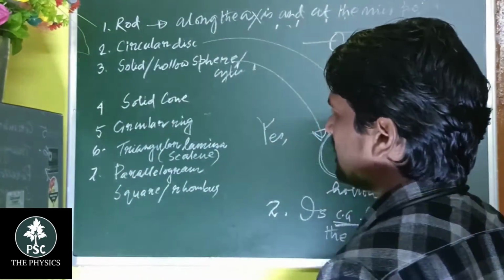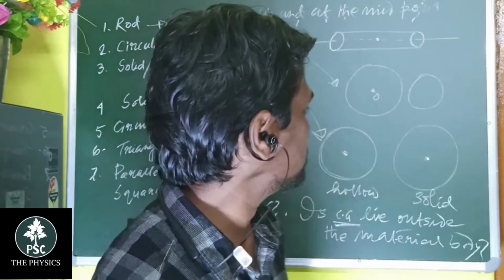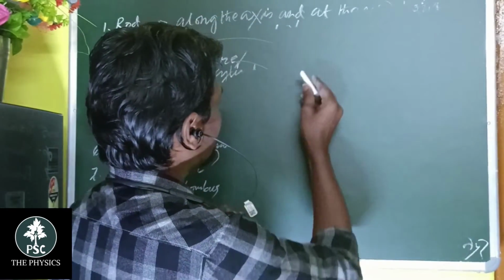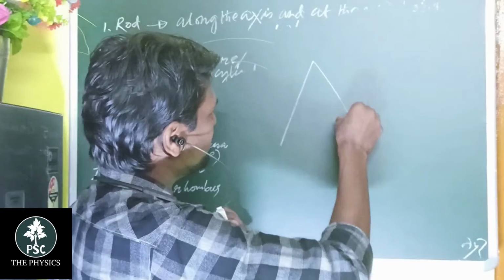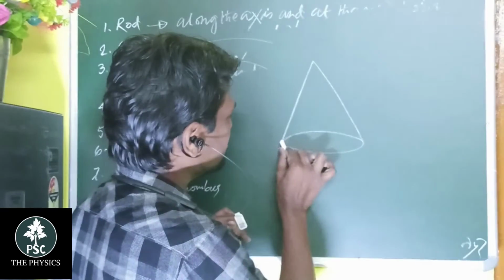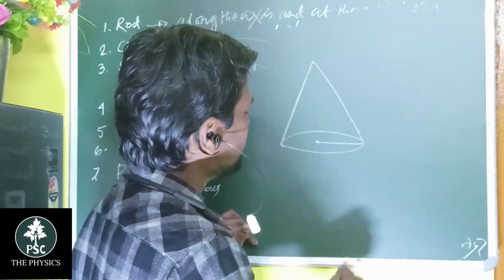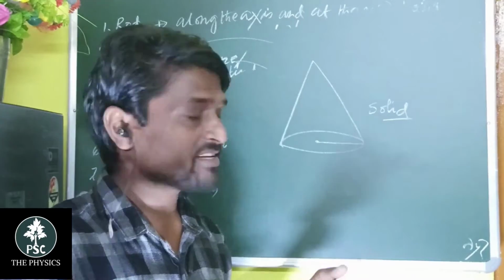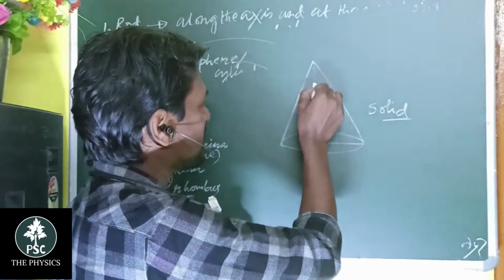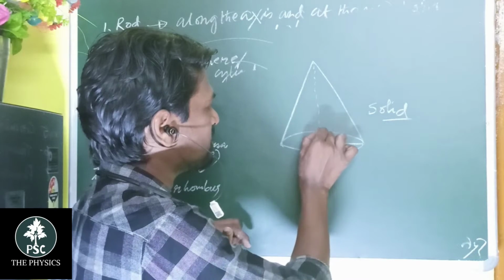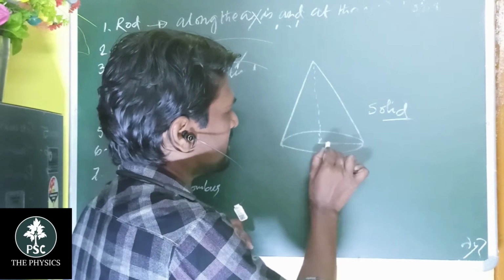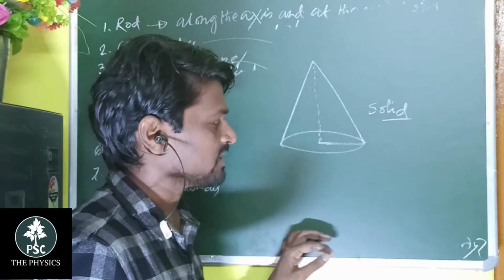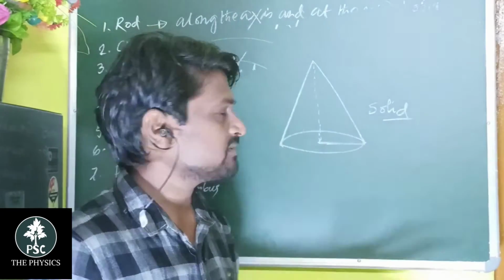So the next one is the solid cone. What is it about the cone, students? Where does the center of gravity lie for that particular cone? If we consider this is a cone, and it is solid, students, don't go for the derivations or calculations of the center of gravity, just remember that result. If you are in class 11, you can easily calculate it, but for that class you just have to remember it.